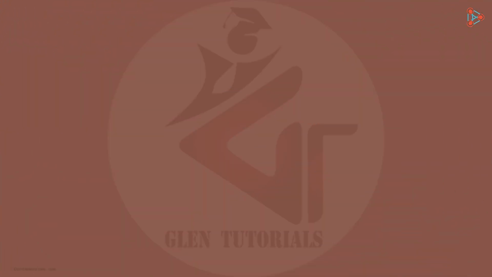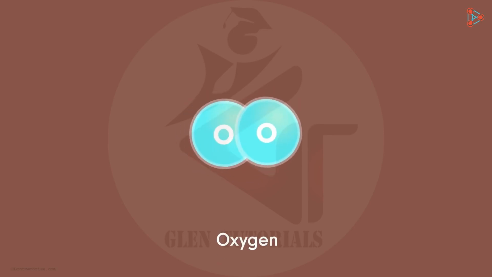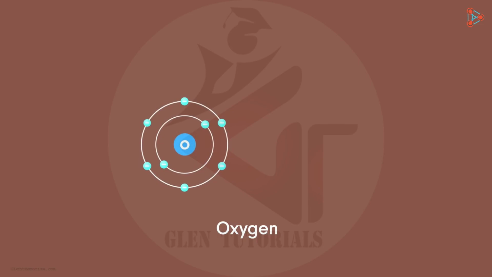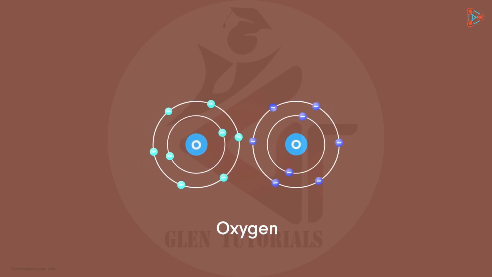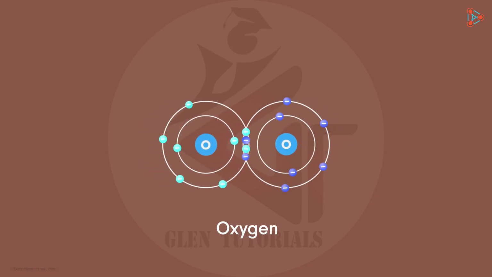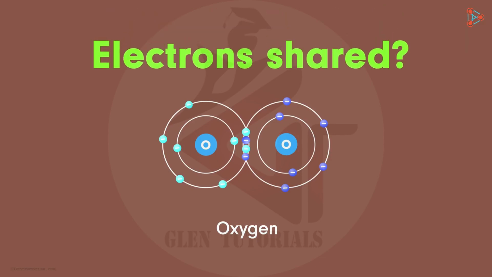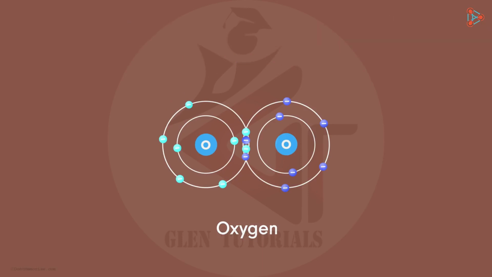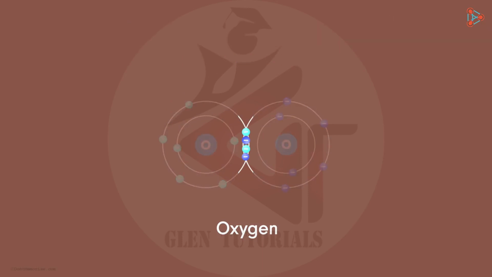Think for a moment. We know that oxygen is in the diatomic state. That means one oxygen atom forms a bond with another oxygen atom to form a stable molecule. Do you know how many electrons are shared in this bond? What do you notice? There are 4 electrons shared. That means both the oxygen atoms contribute 2 electrons each, thus giving 2 pairs of electrons in the bond formation.